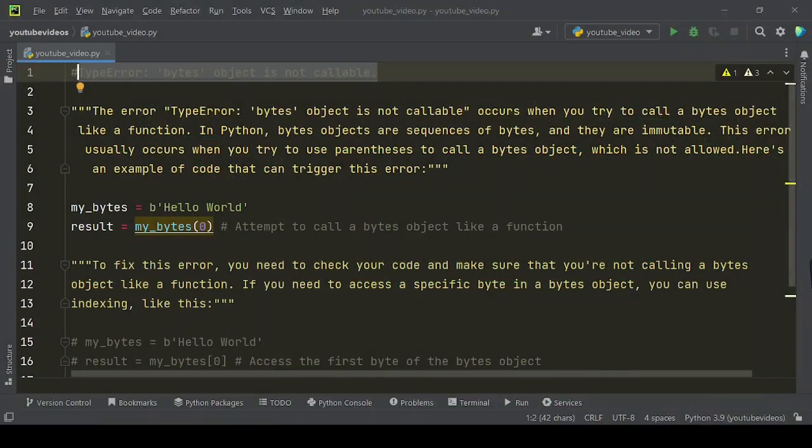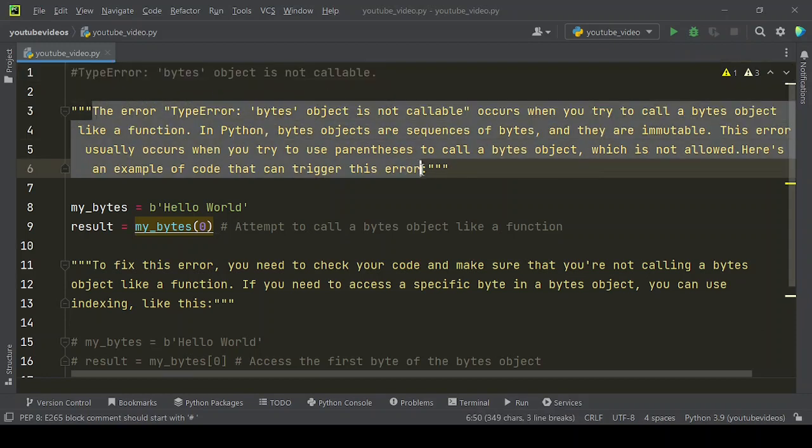In this video we have shared how to fix TypeError: Bytes object is not callable. The error TypeError: Bytes object is not callable occurs when you try to call a Bytes object like a function. In Python, Bytes objects are sequences of bytes, and they are immutable. This error usually occurs when you try to use parentheses to call a Bytes object, which is not allowed.